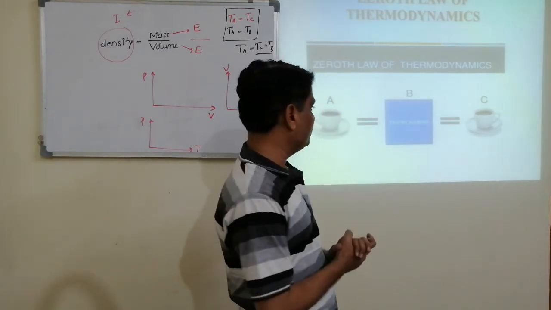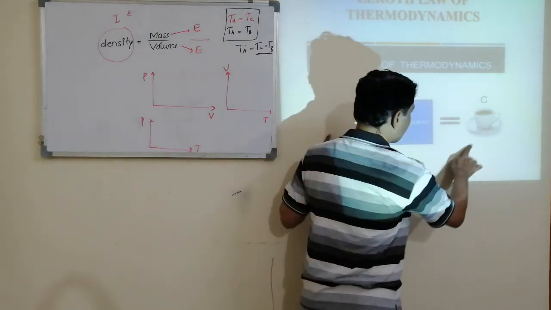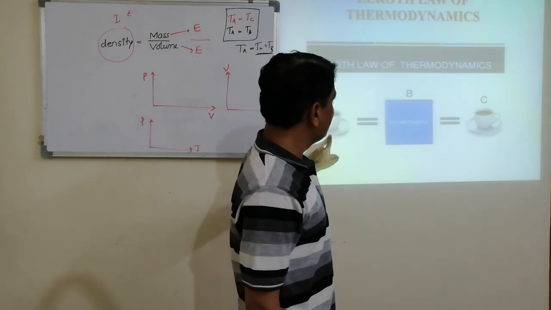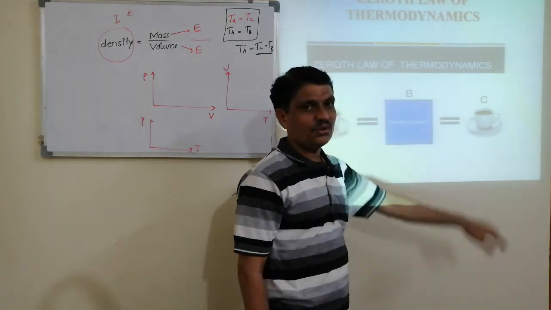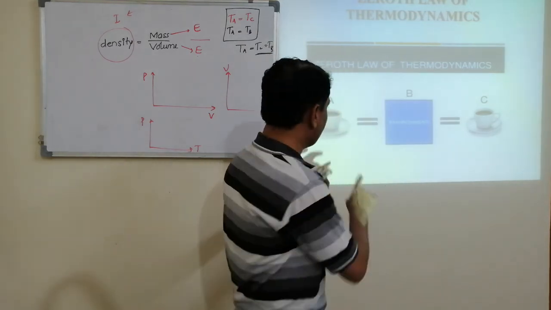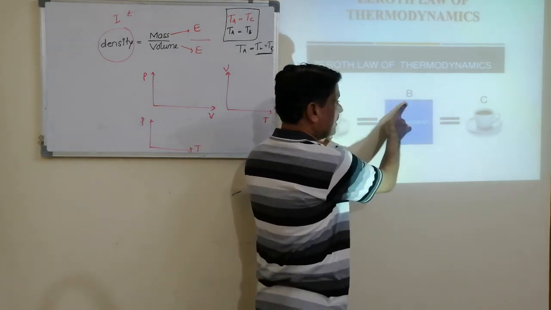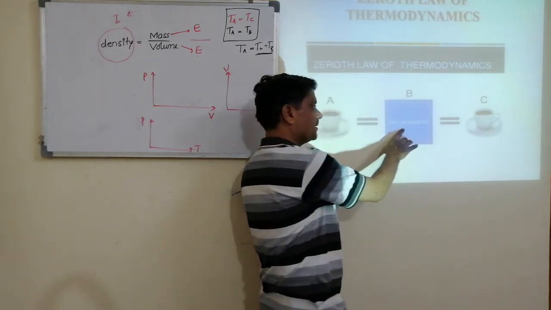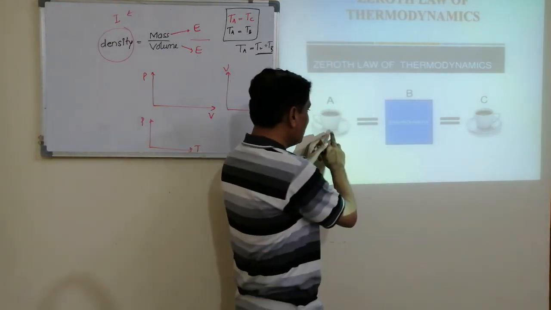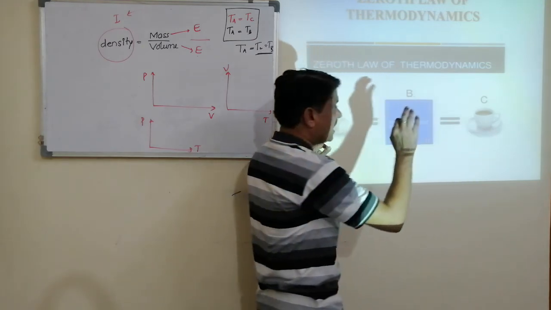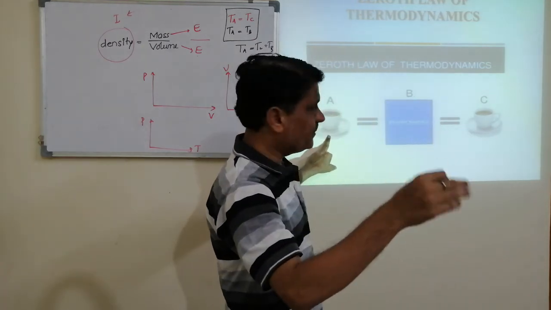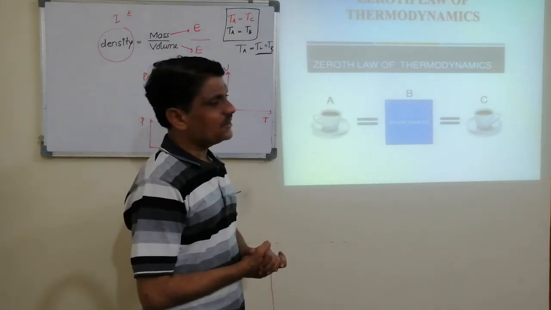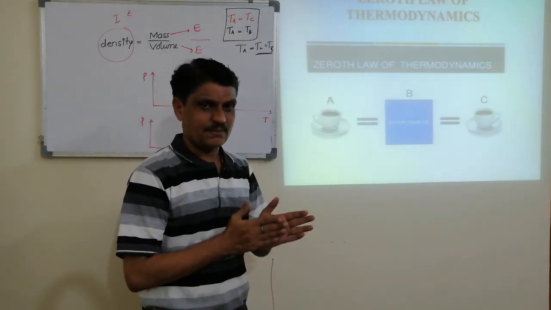After a certain time, the temperature of A becomes equal to the temperature of C. Here I can say A is in thermal equilibrium with B, and C is in thermal equilibrium with B. Then A and C are also in thermal equilibrium with each other. So this is the zeroth law of thermodynamics.